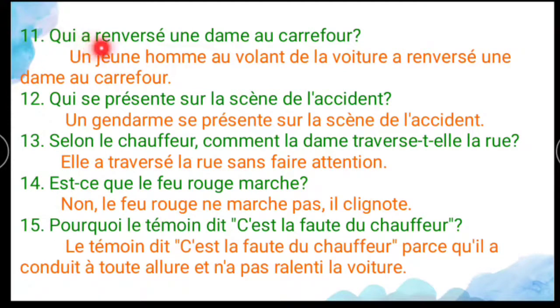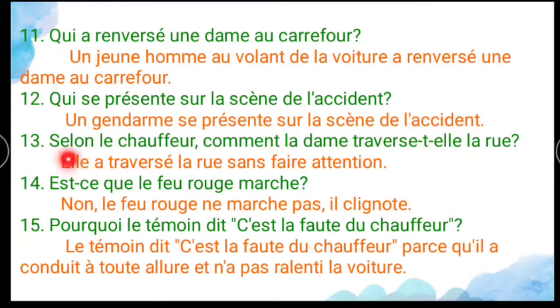And 11th one: qui a renversé la dame au carrefour? So who ran over the lady at the crossroad? Un jeune homme au volant de la voiture a renversé la dame au carrefour. So the young man ran over the lady at the carrefour, that is a crossroad. And 12th one is: qui se présente sur la scène de l'accident? So who is at the scene of the accident? Un gendarme. Un gendarme means what? Policeman. Un gendarme se présente sur la scène de l'accident. That is, a policeman is at the scene of the accident.